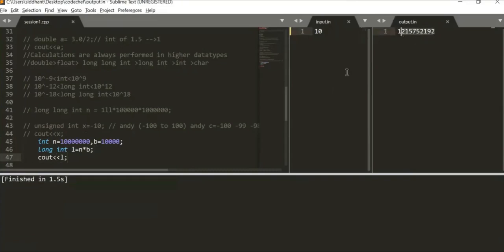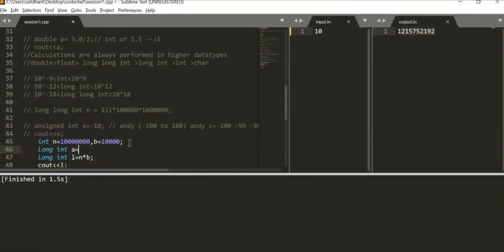It gives me this obscure value, which is not 10 raised to 11. It should be 1 followed by 11 zeros. Now again, the thing is that the calculations are being performed in int, so I want to convert it into long int. Other than the normal methods, I can declare a long int over here.